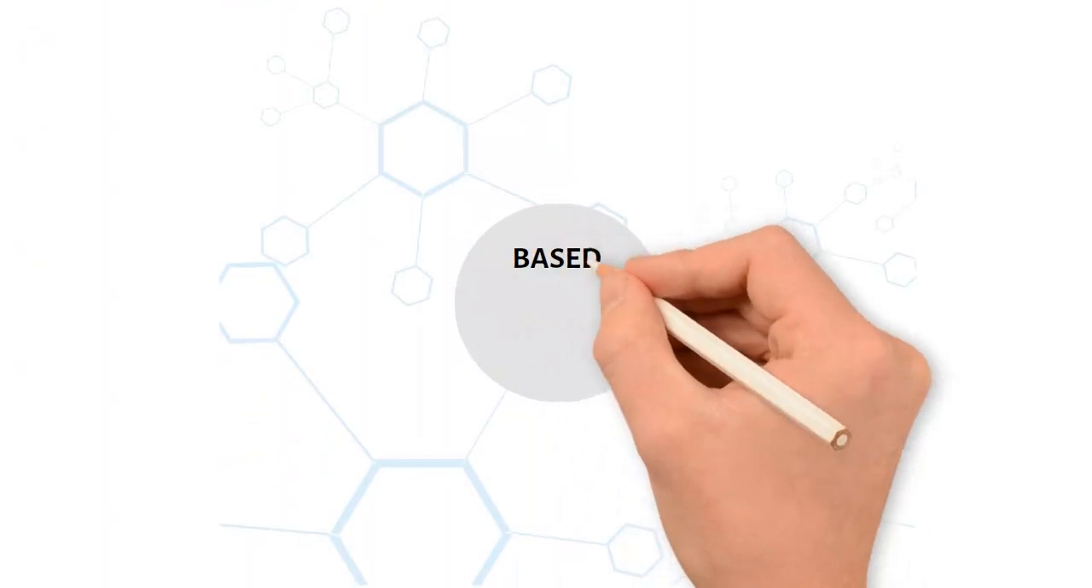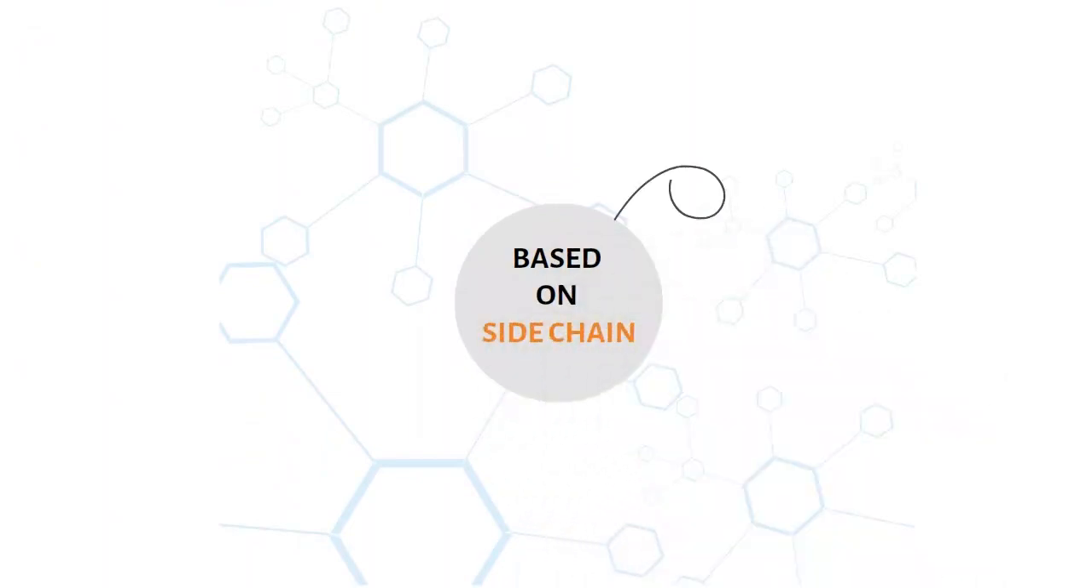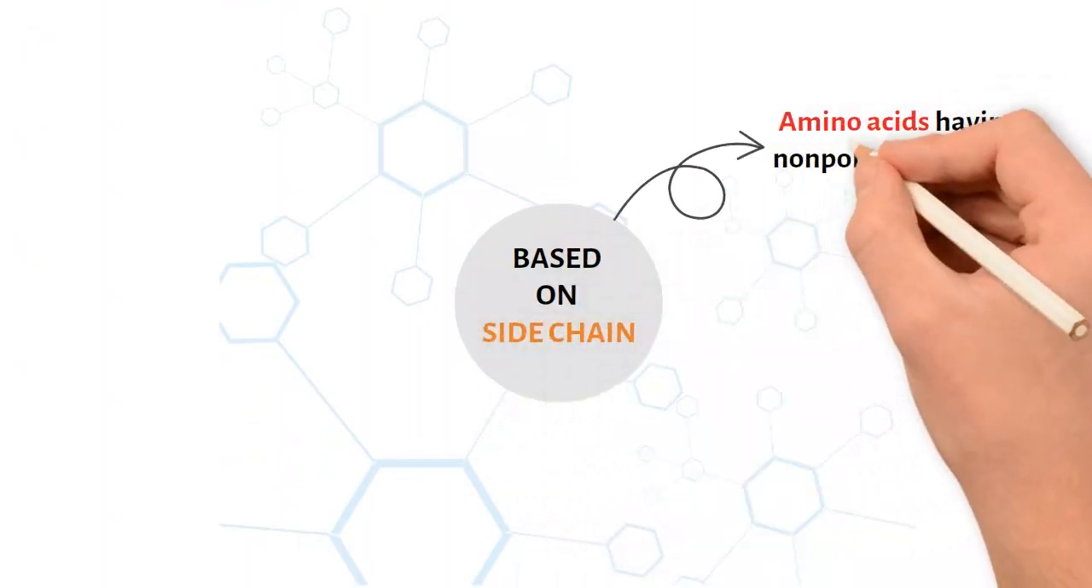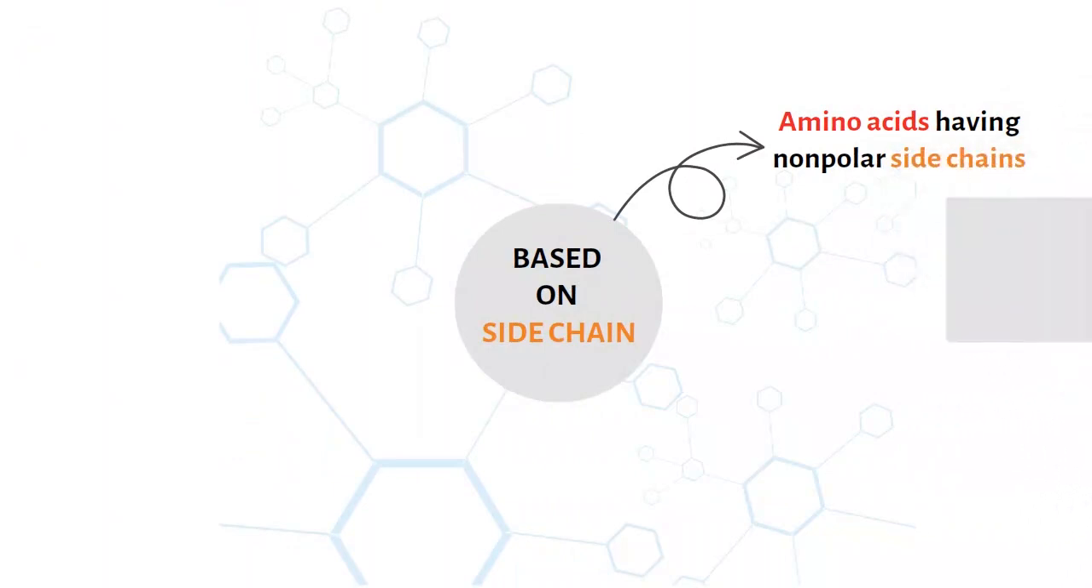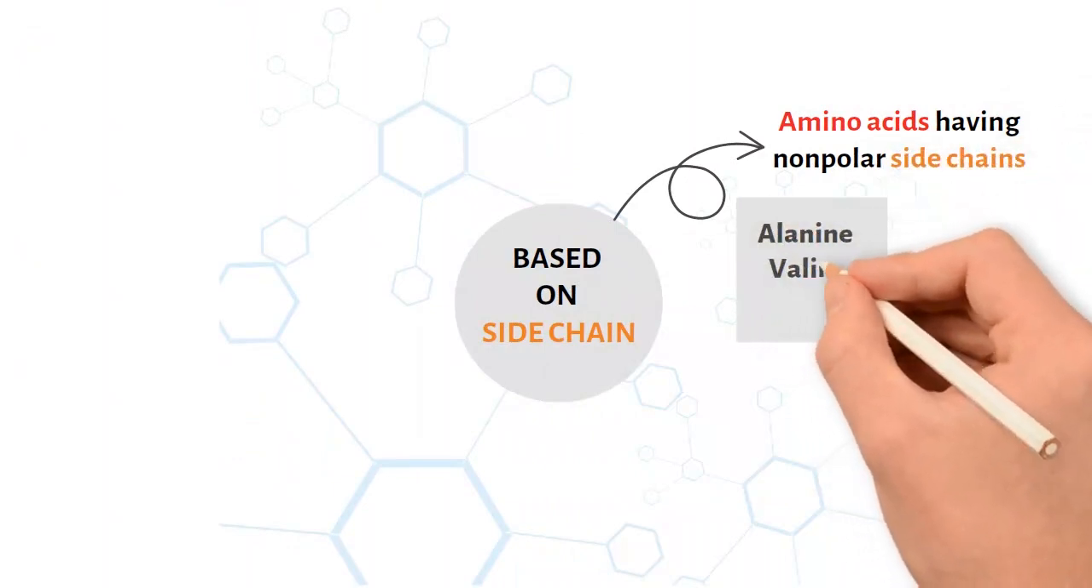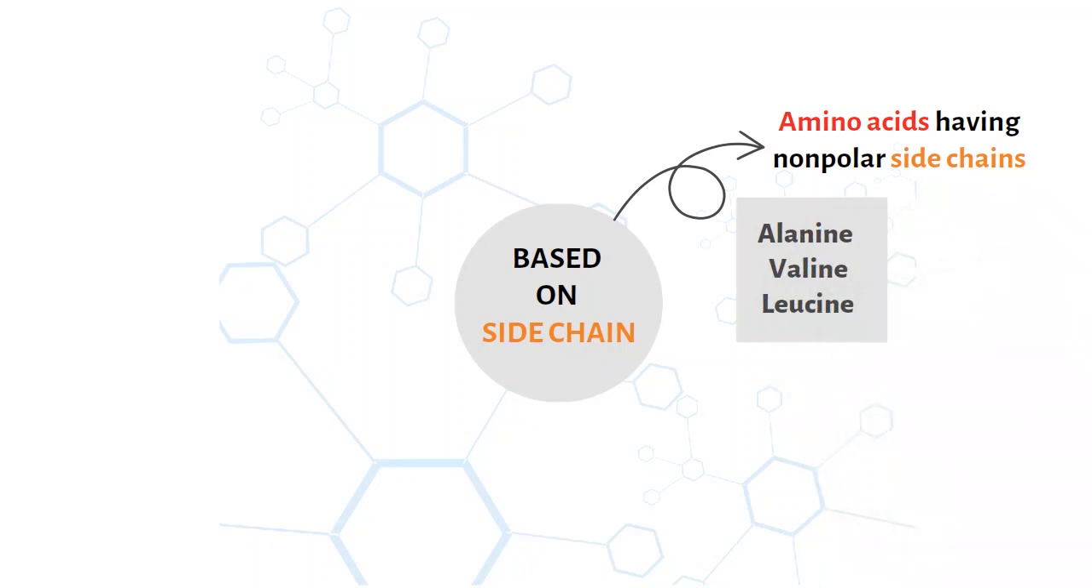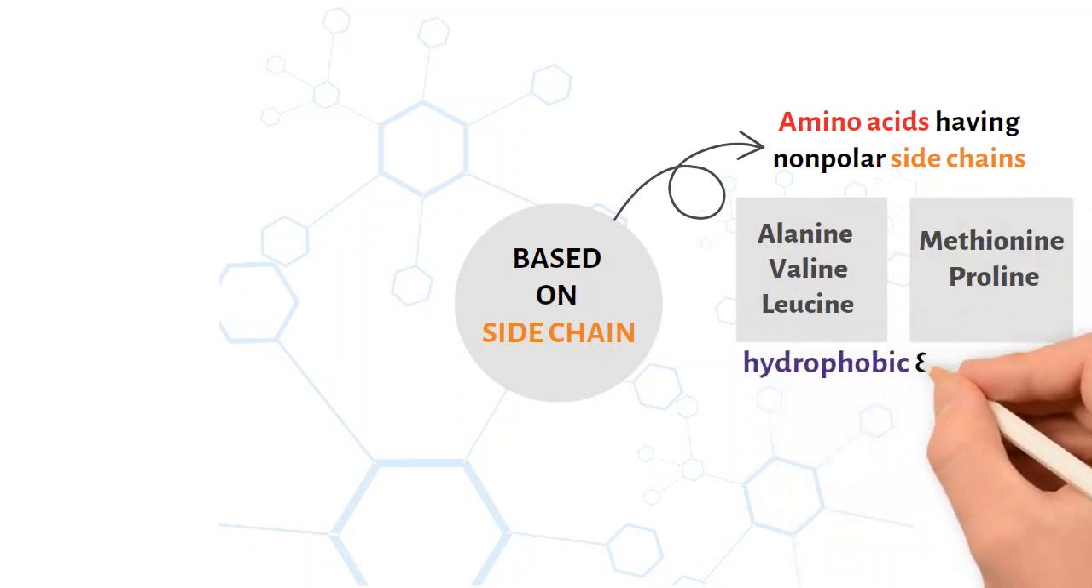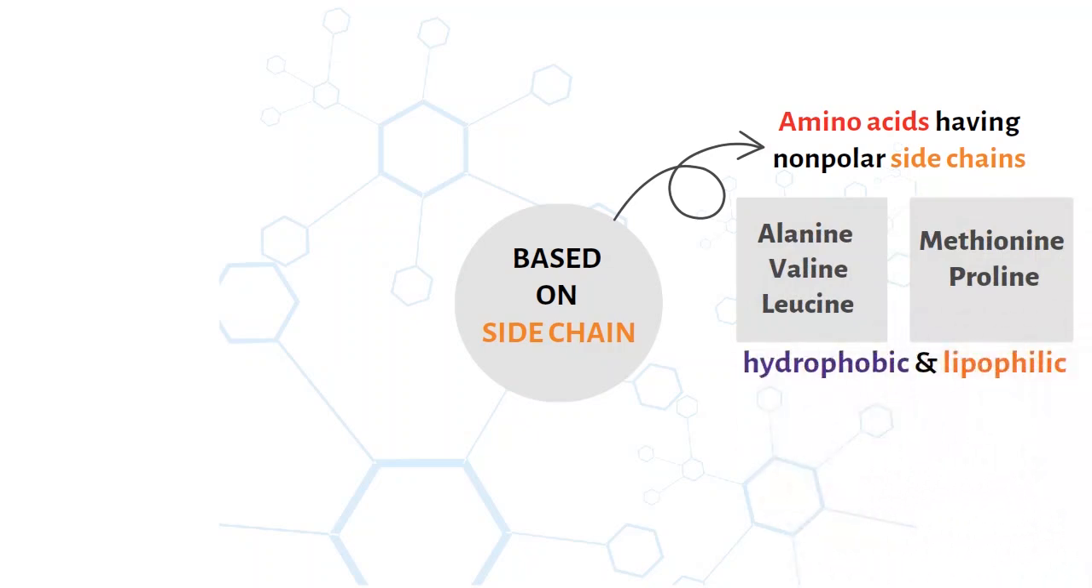Classification based on side chain. A. Amino acids having nonpolar side chains. These include alanine, valine, leucine, aromatic amino acids, methionine, proline. These groups are hydrophobic and lipophilic.